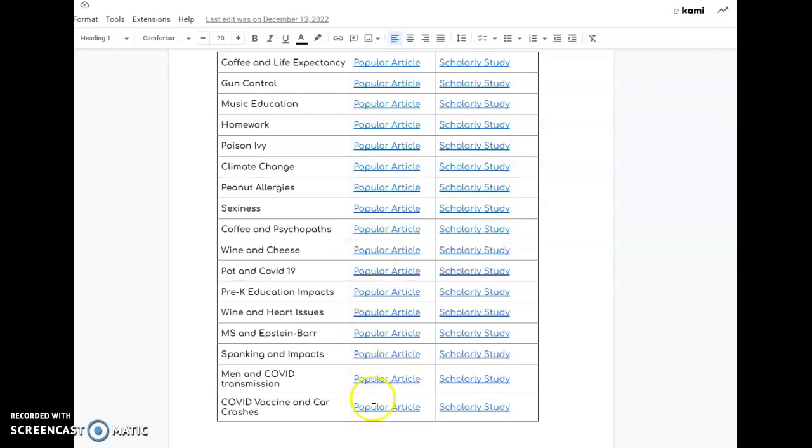So feel free to use one of these. If you have any issues with the links, please let me know. I don't always check. I get rid of some semester to semester and I add new ones semester to semester, but if a link goes bad, I often don't notice it until a student lets me know. So just give me a heads up and I will see what I can do.